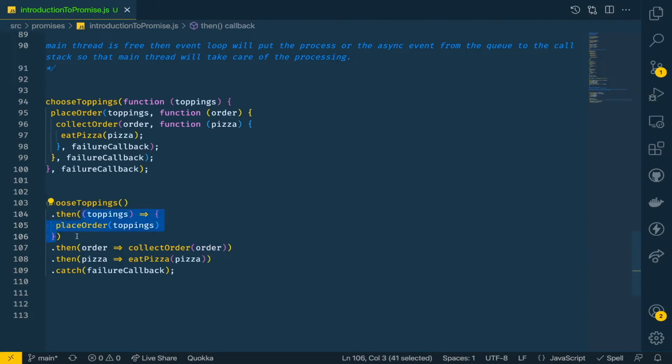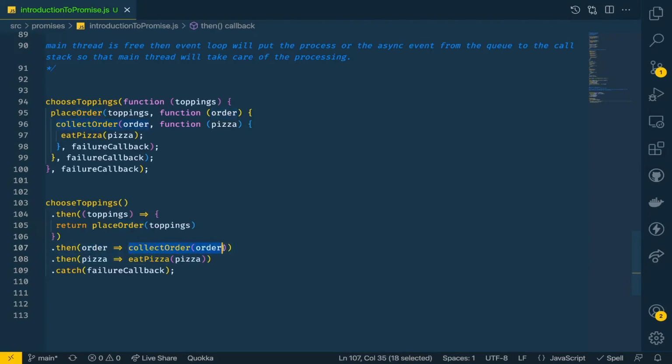So to make you understand, I'll write it that way. The then block has this callback where we are getting the values as topping. The result is toppings, and we got the topping, so we are calling another function, place order, and we should return the output of this. And if we are returning something from a then block, that again becomes a promise. That is why we can chain it, and we can use another then block here, and here we'll get the value which has been returned by place order, and that is why we are naming it as order here.